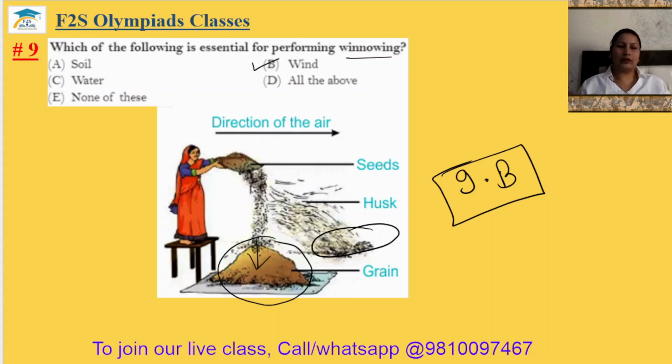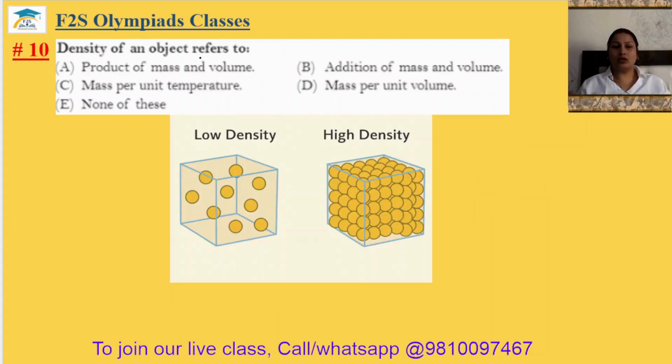Question number 10. Density of an object refers to. Density means the amount of substance present in unit volume. Amount of substance present in unit volume.